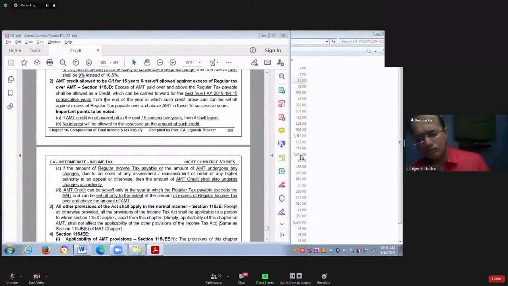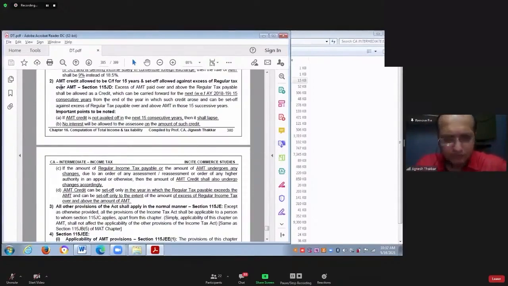Adjusted against what? Against regular income tax, or against regular income tax minus AMT? In future, it will be adjusted against regular income tax minus AMT. So let us quickly read this point number 2. AMT credit is allowed to be carried forward for 15 years and set off allowed against excess regular tax over the AMT.